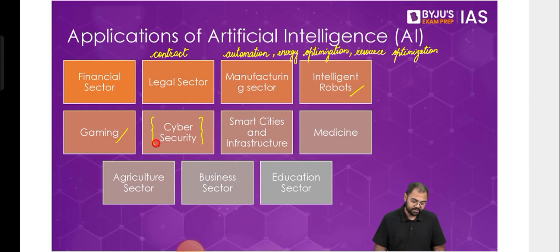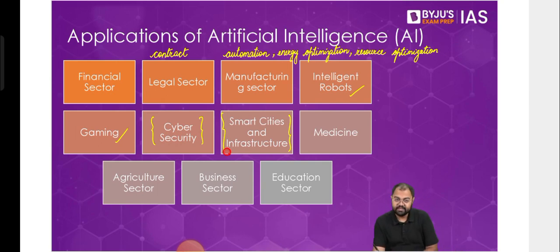Then smart city infrastructure. Here we see that the governments can also use it to make better resource optimization at a city level as well, at a district level as well. At the same time, the infrastructure can also be managed better, so that all these energy resources can also be used better. Even traffic management can be done better with the help of AI. In Delhi, for example, you might know that it was announced last year that Delhi will start employing AI in the traffic lights, or however the traffic movements are happening, so that they can make the traffic movements better, and hence decrease the total travel time of a person. So that's again something that is already being tried.